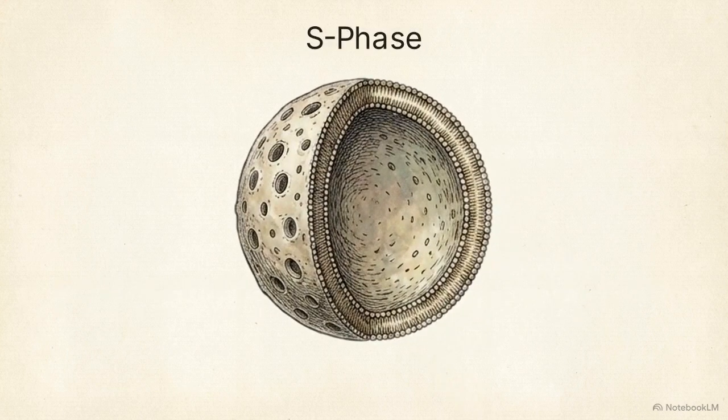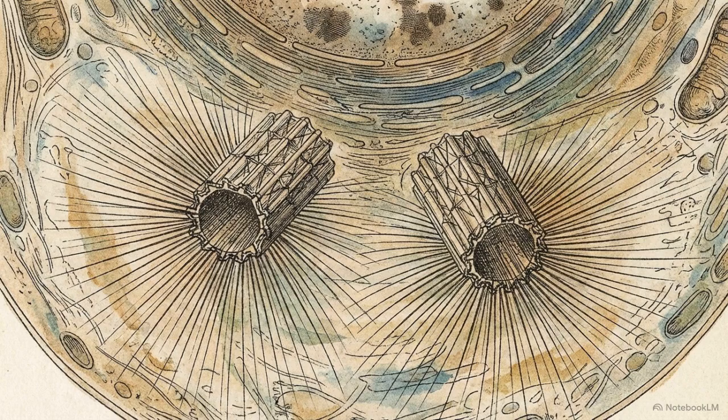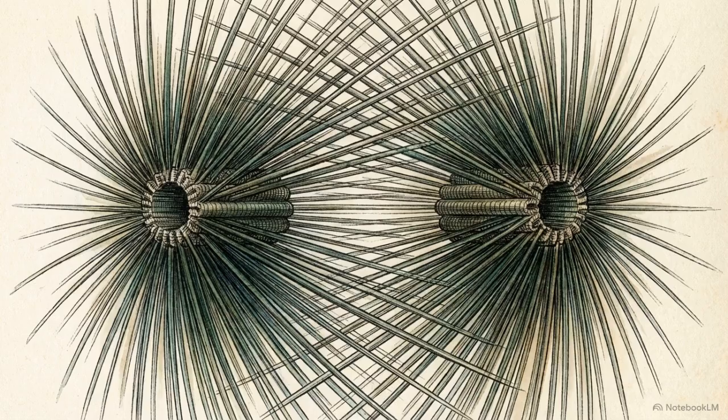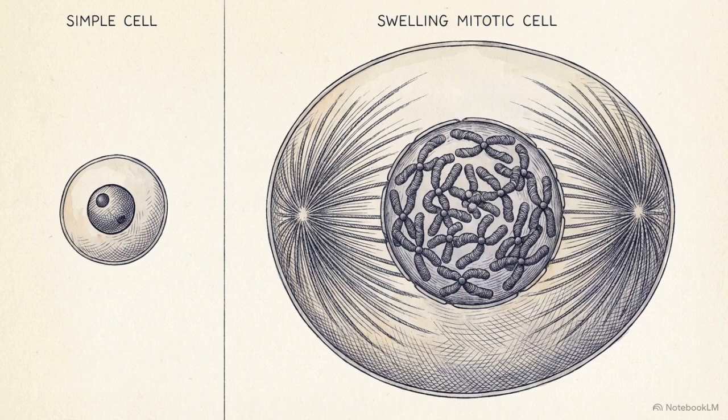The original thread-like chromatin and its new copy physically link at a central node called a centromere. The result is identical sister chromatids, forming a distinct X shape. Finally, in the gap 2 or G2 phase, the cell builds the physical machinery it will use to pull those chromatids apart, specifically replicating centrioles and assembling a framework of microtubule spindle fibers. By the time interphase is over, the cell possesses exactly twice the genetic software and internal hardware required to survive the mechanical stress of division.